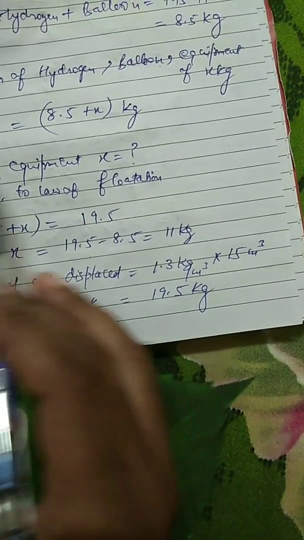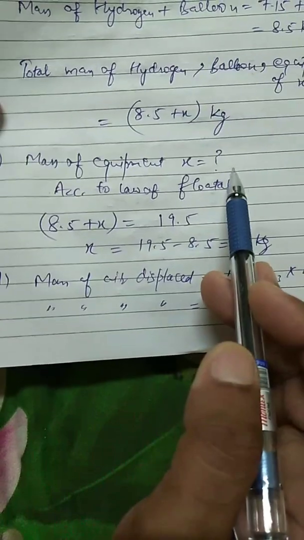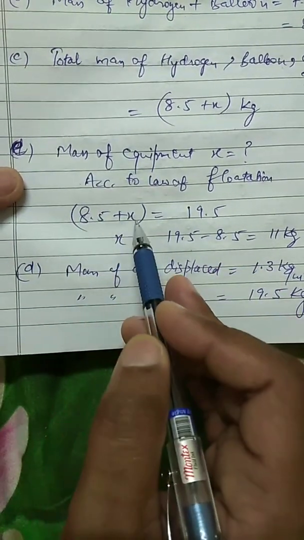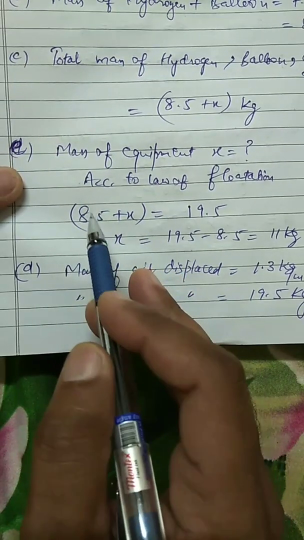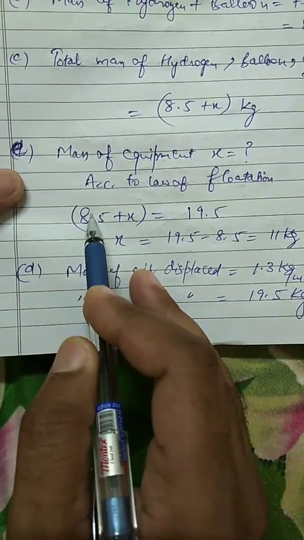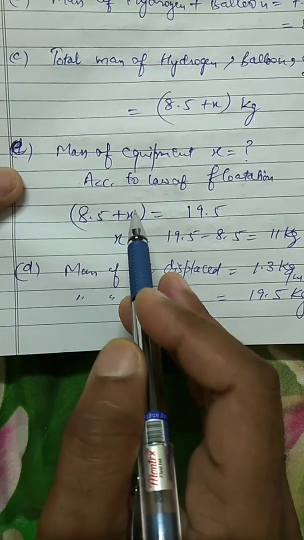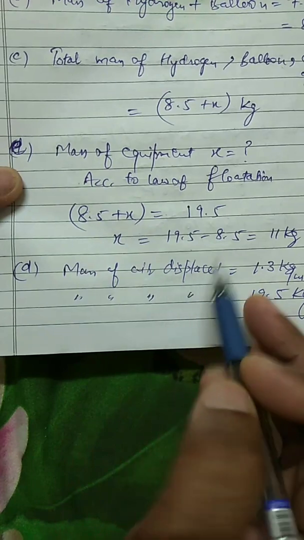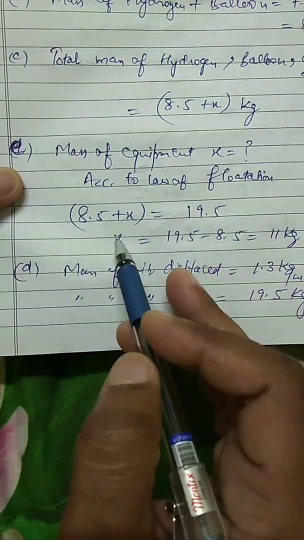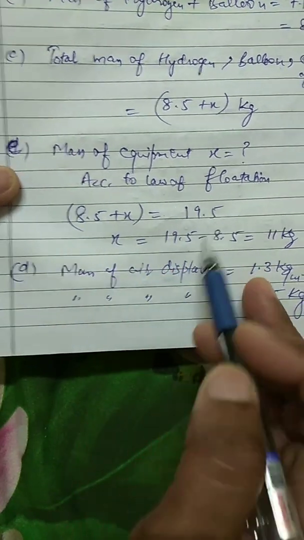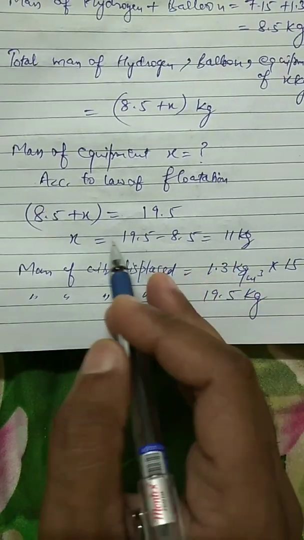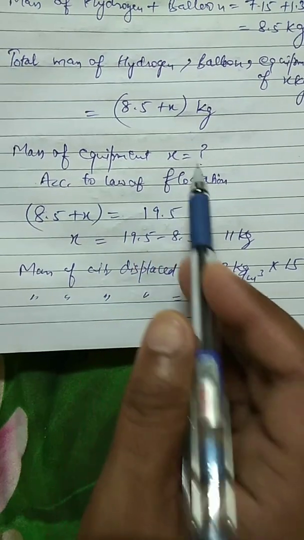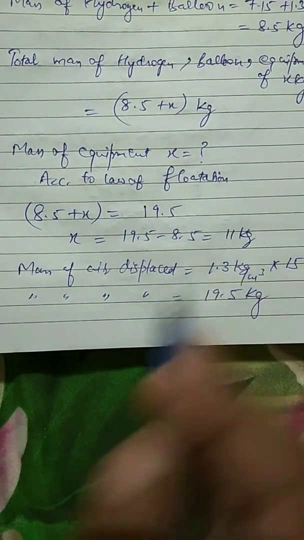Then the last part, the mass of the equipment we have to find. According to the law of flotation, 8.5 plus x, the mass of balloon with hydrogen plus x equipment, is equal to the mass of air displaced, that is 19.5. So x is equal to 19.5 minus 8.5, that is equal to 11 kg. So the mass of the equipment x is equal to 11 kg.